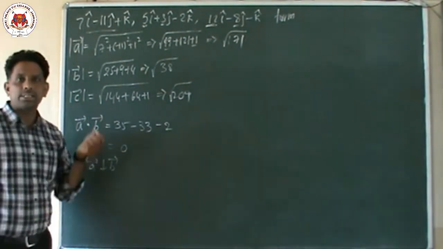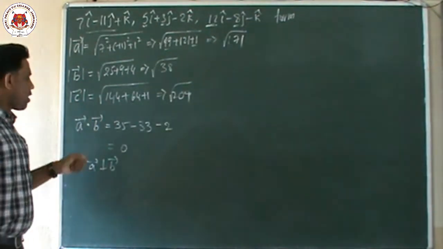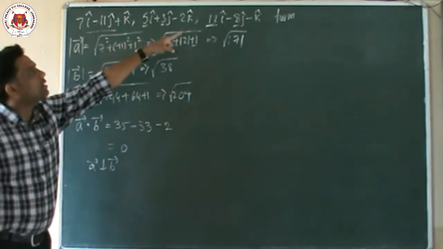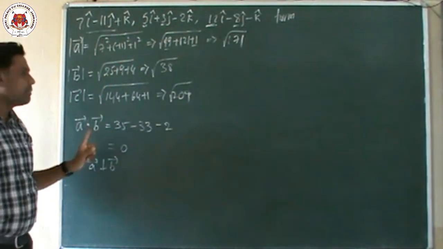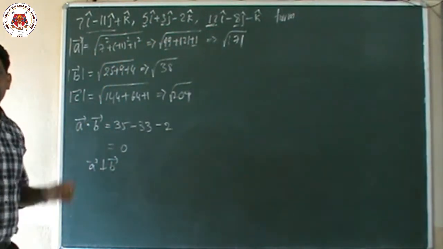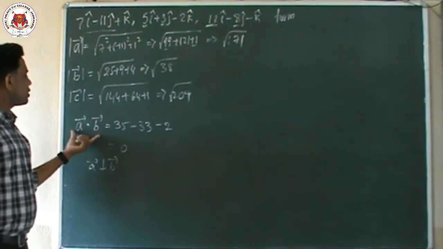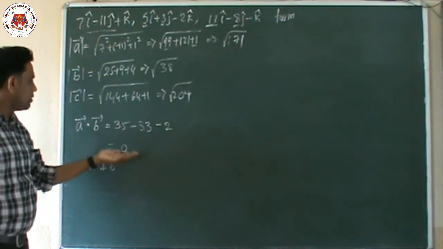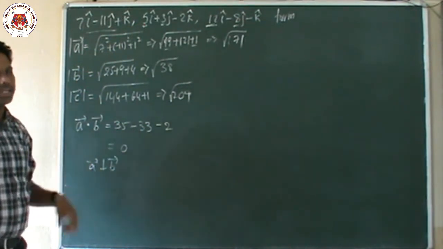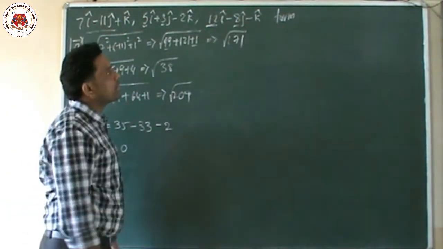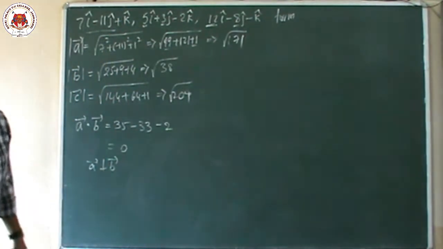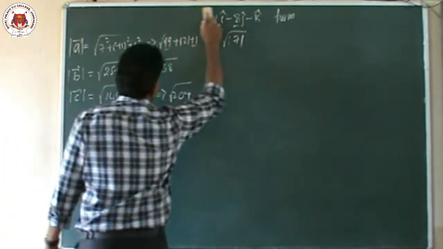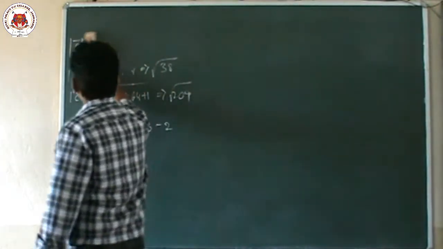Then the third option is right angle. Right angle means 90 degrees, and 90 degrees is nothing but perpendicular. To know whether there is a 90 degree angle, we have to find the dot product: A dot B, B dot C, A dot C. Any one of them must compulsorily have dot product equal to 0. Then it is called a right angle. Here we got 0 for A vector dot B vector. So here it is perpendicular, 90 degrees. So which type of triangle? This is a right angle triangle. So the answer is that it forms a right angle triangle. Now we will go to the next question.